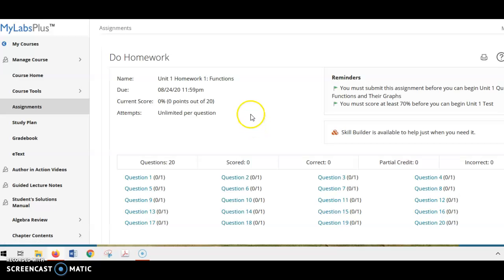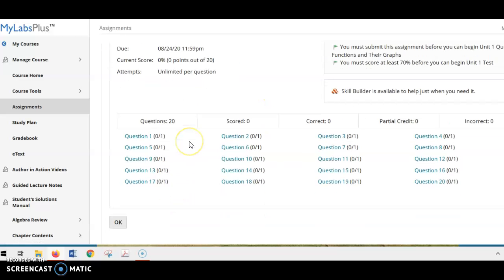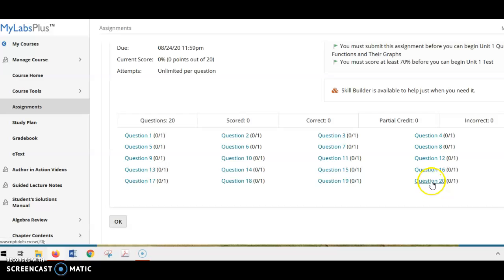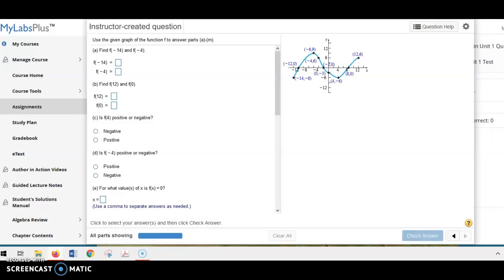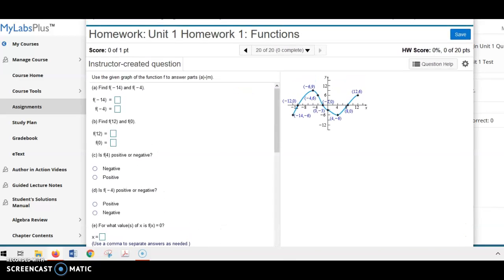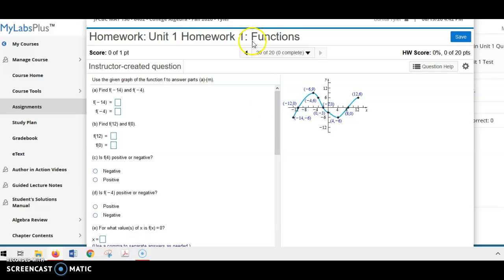I can go on because I'm an instructor, but we go in and I'm going to pull up a homework question that we did in class today so you can take a look at that. And you will see that you have access to question help.